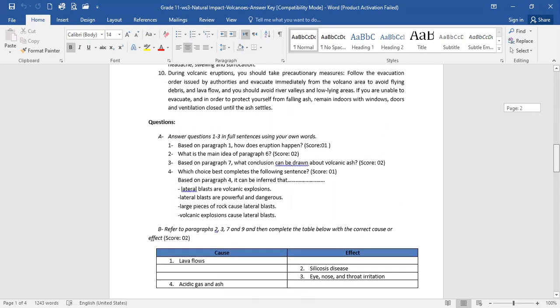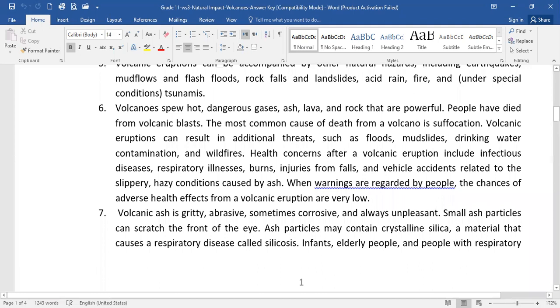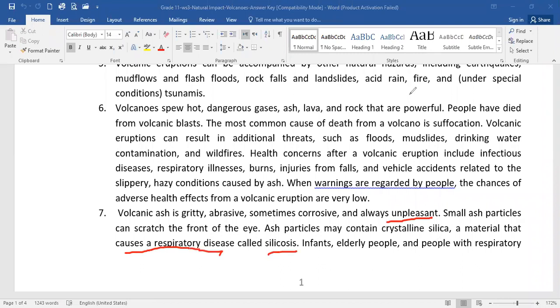Number 3, based on paragraph 7, what conclusion can be drawn about volcanic ash? Going back to paragraph 7, we noticed that the author talked about how this ash could cause eye irritation, and for people who have allergies, it will feel unpleasant. Okay, it could cause a respiratory disease called silicosis. Infants and elderly people may suffer most from this because they are vulnerable groups.